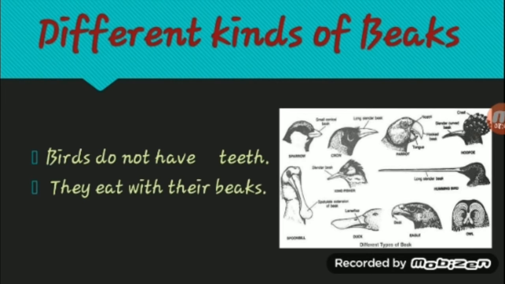Okay, now that we are done with the feathers, we are moving on to different kinds of beaks. We all know birds do not have teeth like us. So what do they do? They eat with their beaks. So the beaks of the birds are their teeth.